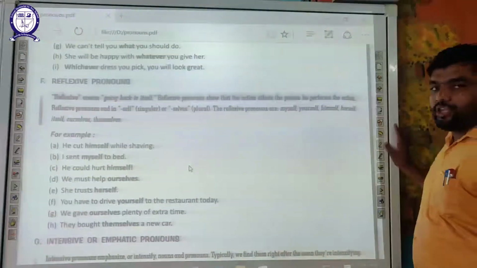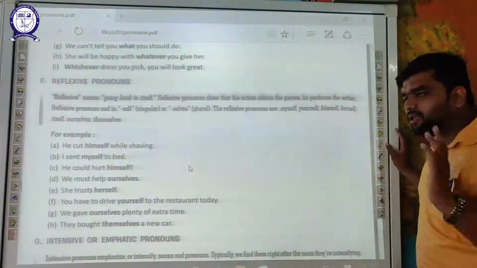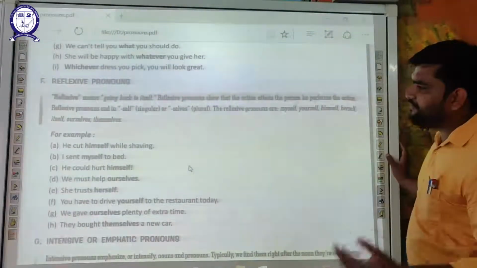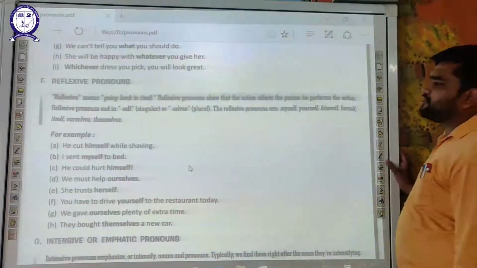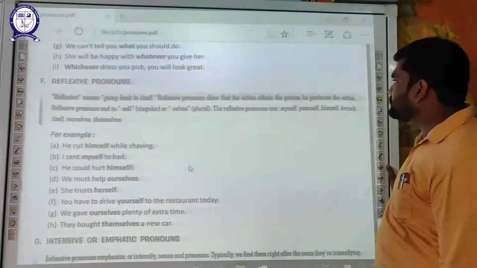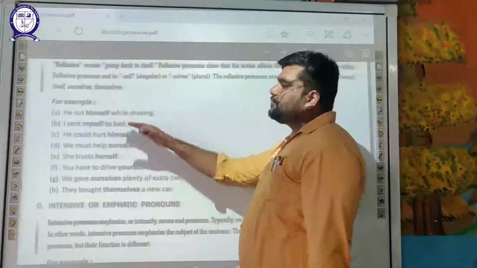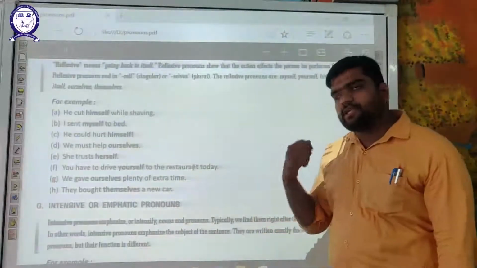Reflexive means going back to itself, like a reflex angle. Going back to itself means reflexive. They show that the action affects the person who performs the action. Now you will understand this with examples. He cut himself while shaving. While he was shaving, he cut himself.